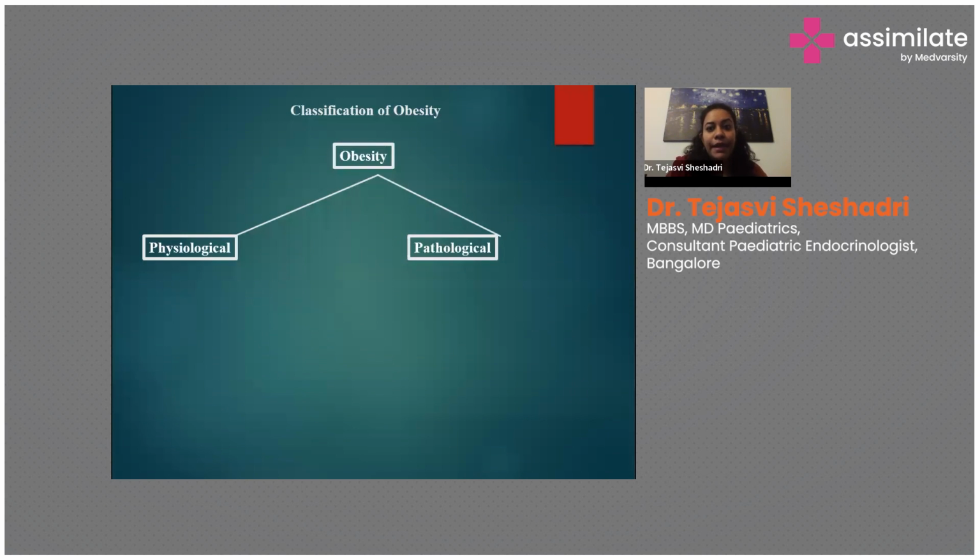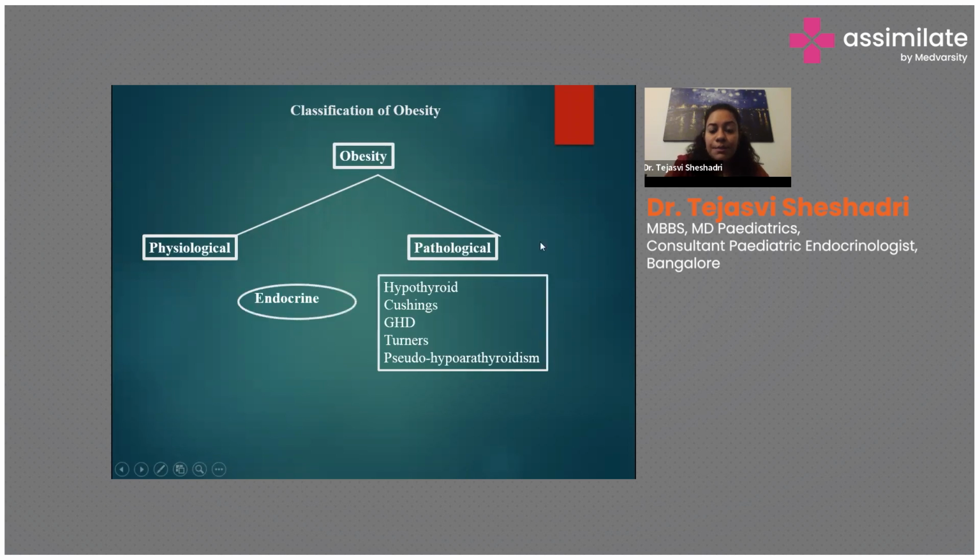So we need to keep in mind, how do we make out it is a pathological cause which requires intervention? Pathological causes mainly are endocrine causes, such as a child with hypothyroidism, a child with Cushing's syndrome, a child with growth hormone deficiency, a child with Turner syndrome, or pseudohypoparathyroidism.